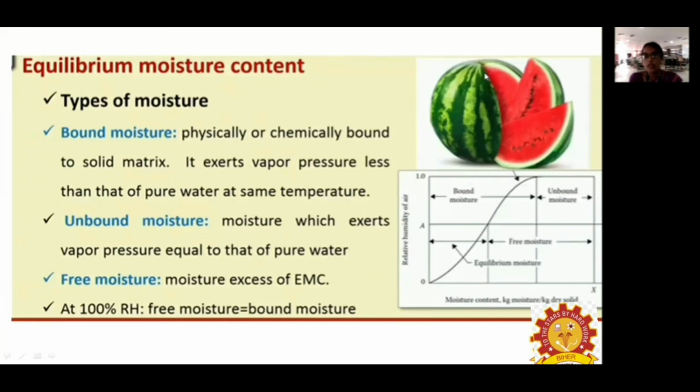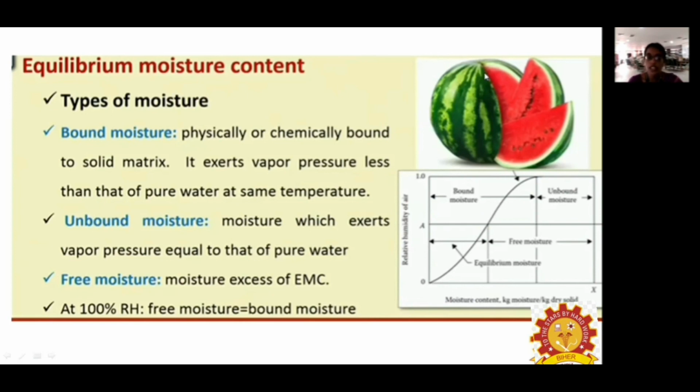There are three types of moisture content: bound moisture content, unbound, and free moisture content. Free moisture content means excess moisture present. Unbound moisture is moisture having a vapor pressure equal to that of pure water. Bound moisture means moisture chemically bound to the food or agricultural material, which will exert a vapor pressure less than that of pure water. Normally the bound moisture content is very difficult to remove, whereas the unbound and free moisture content we can remove very easily.